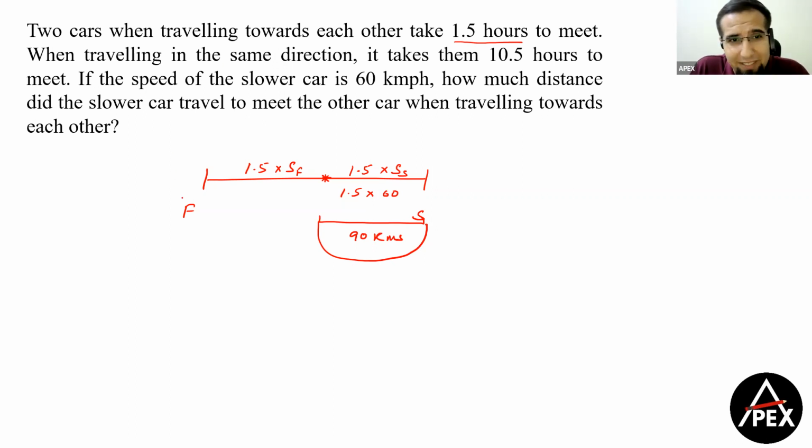And I have taken this to be towards each other. The faster car is moving in this direction and the slower car is moving in this direction. Therefore, in this question, you need not have wasted your time and your answer could have been 90 kilometers directly. So this is again one more question where you could have definitely scanned, spent a bit of time, but I think within 1 or 2 minutes you should have capitalized on this.